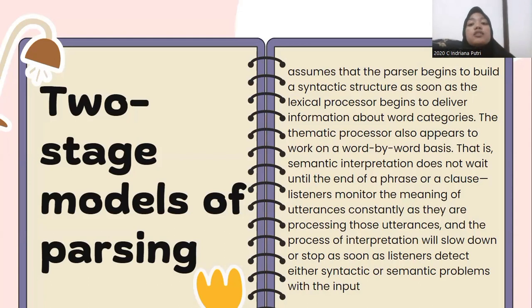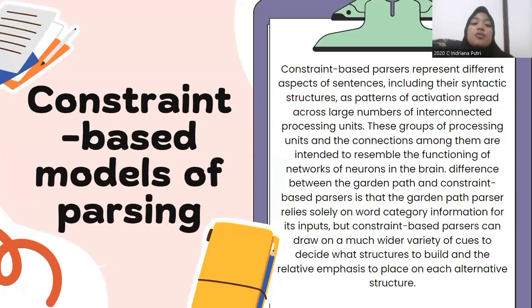The thematic processor also appears to work on a word-by-word basis. That is, semantic interpretation does not wait until the end of a phrase or a clause. Listeners monitor the meaning of an utterance constantly as they are processing it. And the process of interpretation will slow down or stop as soon as the listener detects either a syntactic or semantic problem with the input. The next is the constraint-based model of parsing.